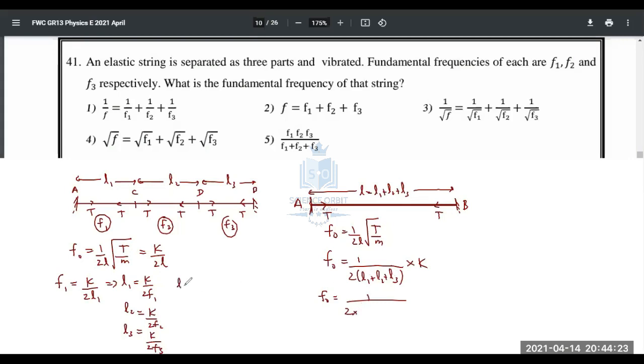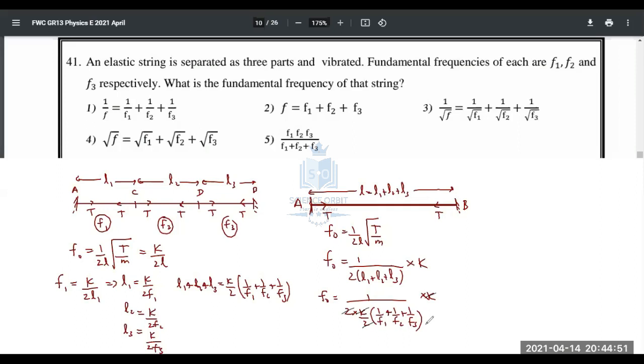What will it give? When you add all these, K over 2 is common, people. Inside, you will get 1 over F1 plus 1 over F2 plus 1 over F3. So you can substitute it here. That is K by 2 into 1 over F1 plus 1 over F2 plus 1 over F3, into K. So this K and K will get cancelled off, and 2 and 2 will also get cancelled off.